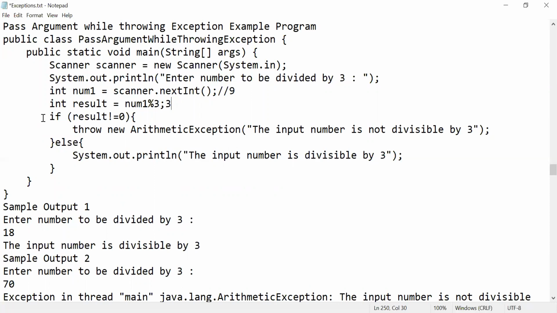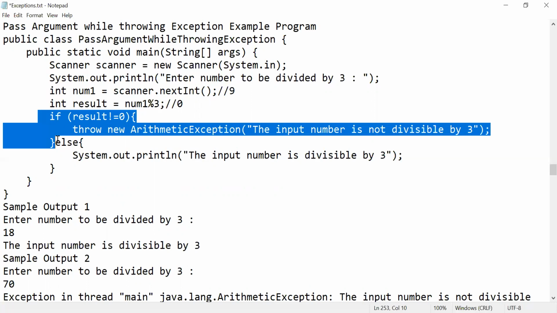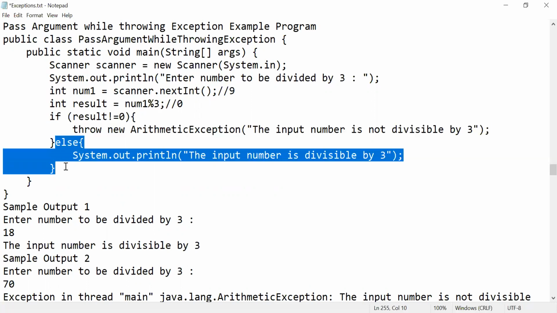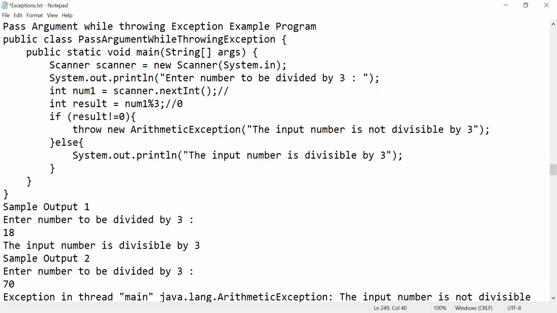Check it. No, 3 not equal to 0. So sorry, this is 9 modulo 3, modulo division is nothing but 0, right? So modulo division gives remainder 0, and 0 not equal to 0 is a false condition, and it will go to the statement the input number is divisible by 3. Whenever my input is 13, 13 modulo 3, the remainder will be 1, right? So 1 not equal to 0, the condition is true.